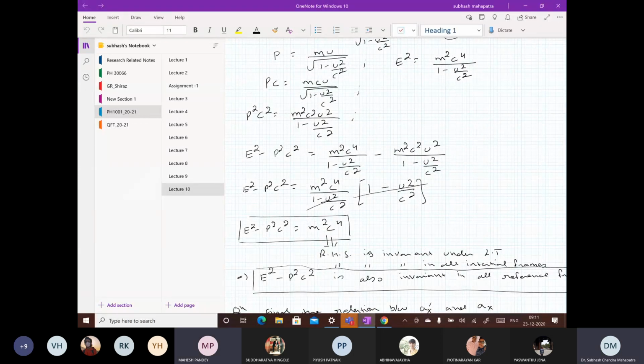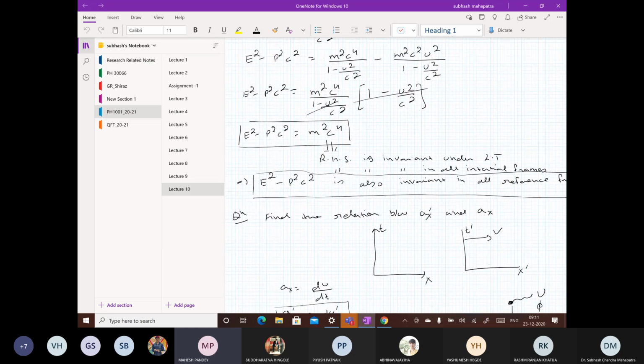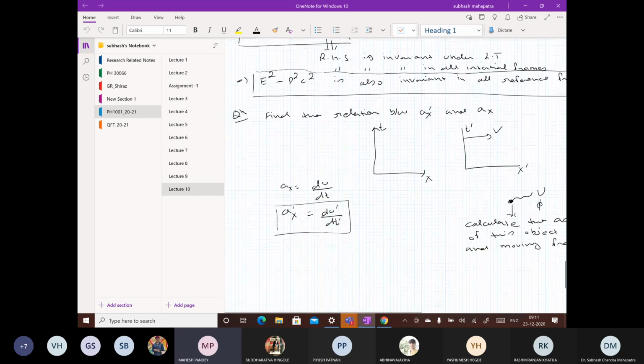Sir, one question. I am using the Lorentz transformation to answer this question. Let a frame S dash be moving with velocity v, and the ball in that frame is moving with velocity u.